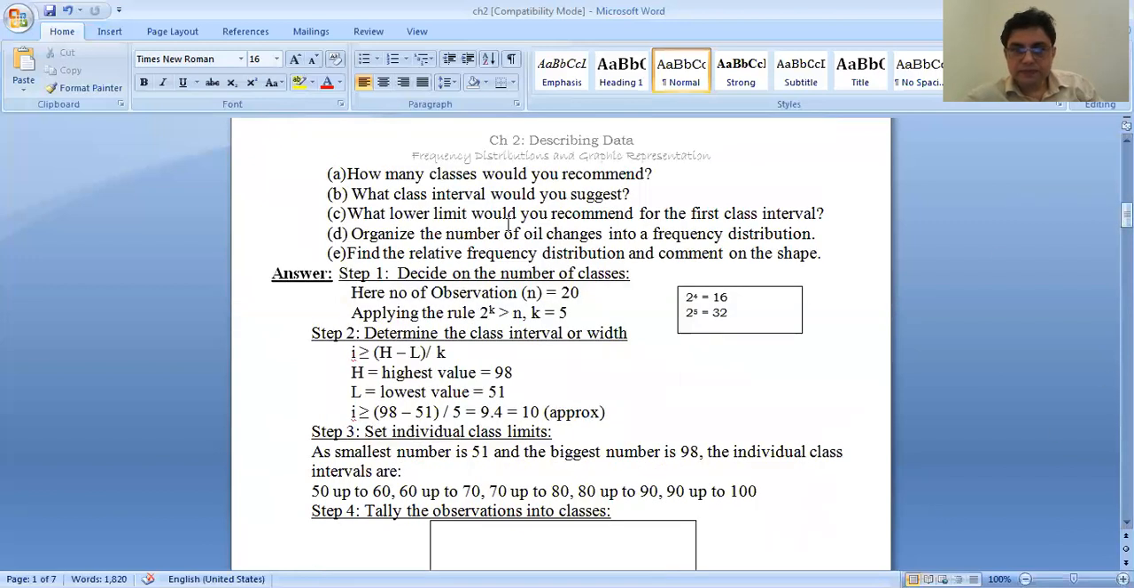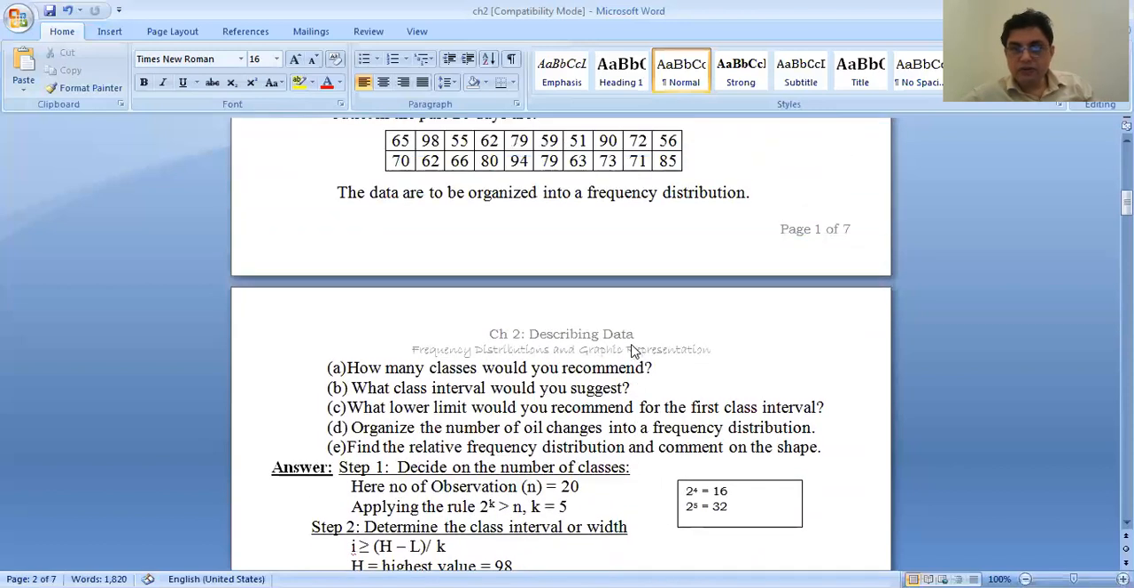Step 1, decide on the number of classes. Here the total observation is 20. If we take 2 to the power 4, it will be 16, but our data is more than 16. So we take 2 to the power 5, it's 32, which is more than 20. With 4, it's only 16. So we choose 5 as K, because 2 to the power K must be more than the number of observations. So K is 5.